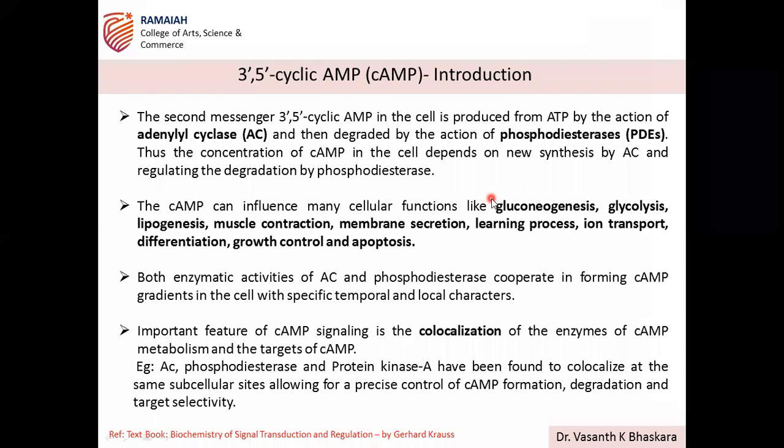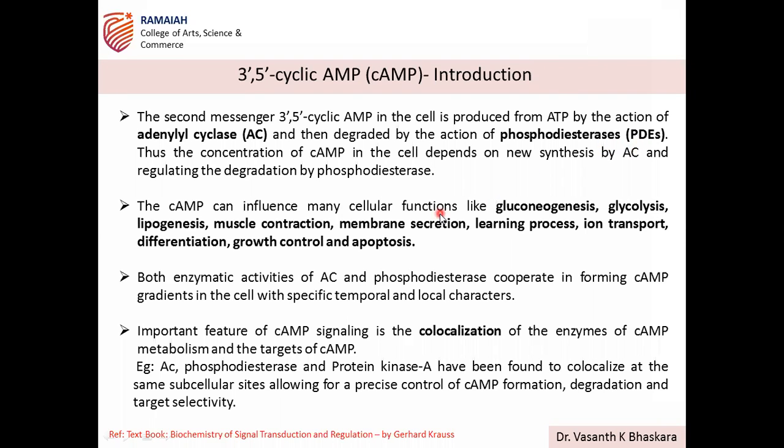It is present in the cytosol. The formation of cAMP takes place from ATP by the action of adenylyl cyclase, denoted as AC, and the degradation of cAMP is because of the enzyme known as phosphodiesterase, indicated as PDE.